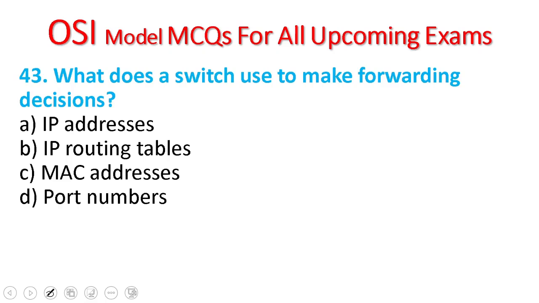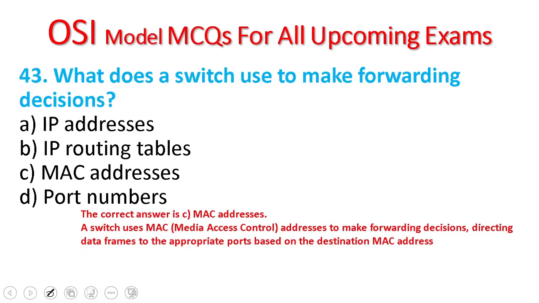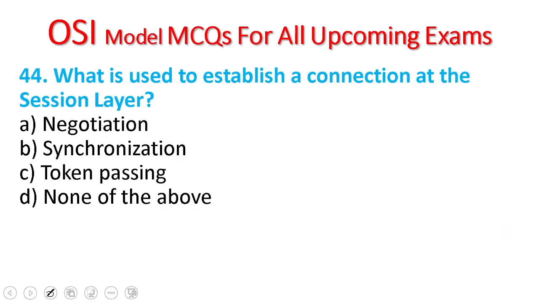43. What does a switch use to make forwarding decisions? IP address, IP routing tables, MAC address, port numbers. MAC address. A switch uses the MAC address to make forwarding decisions, directing data frames to the appropriate port based on the destination MAC address. So the switch is a data link layer device.